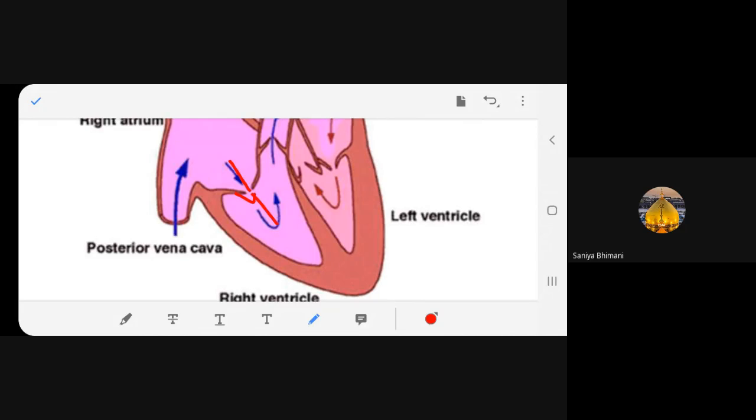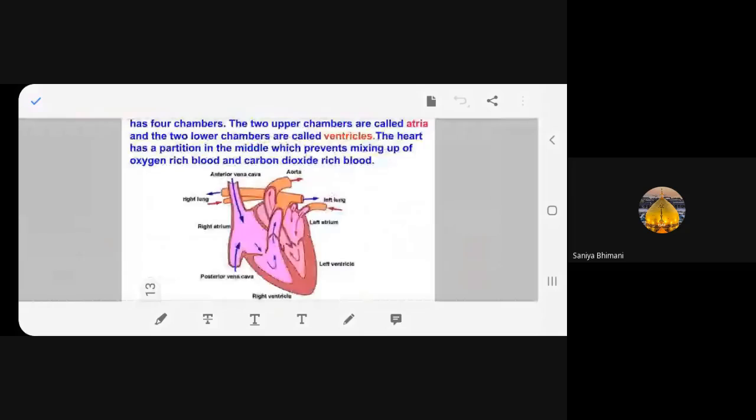The blood will not go up. It will not go like this, but it will always come down. So you can see the blood is coming down. This is the function of a valve. It will not go back. That is what I mean. Here also you can see it is coming down. In the left ventricle, this is also a valve, right? So only in one direction the blood will move. Okay?